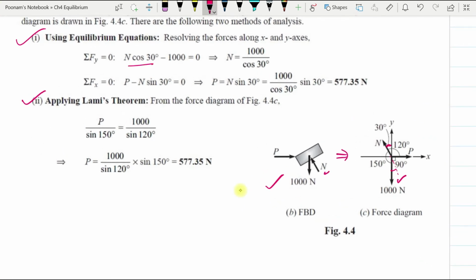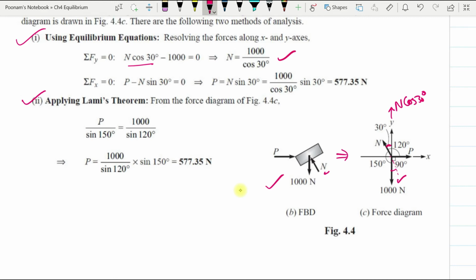So N cos 30 degree, vertical force I am taking upward as positive, minus 1000 equal to 0. So N is 1000 divided by cos 30.